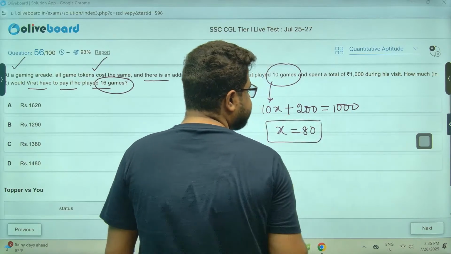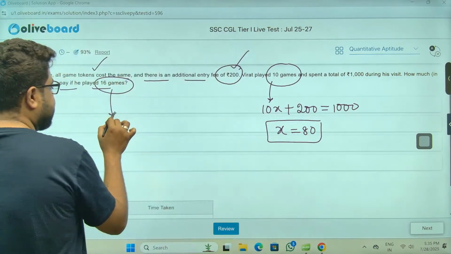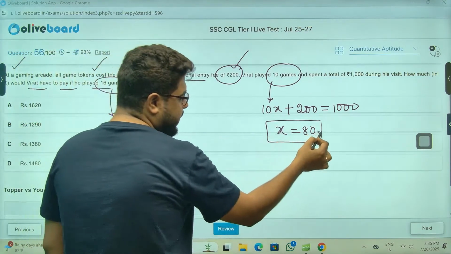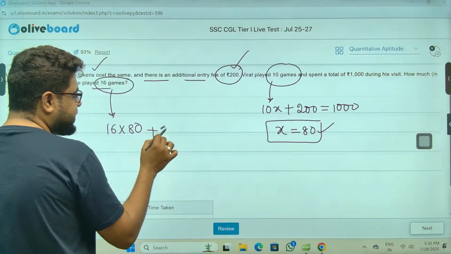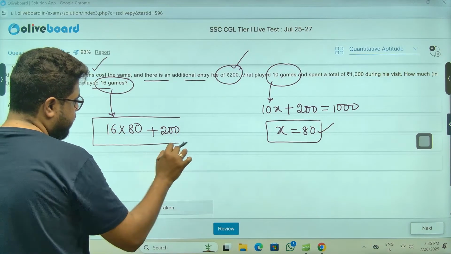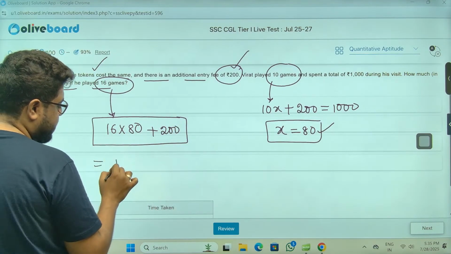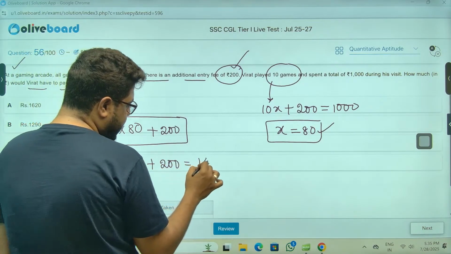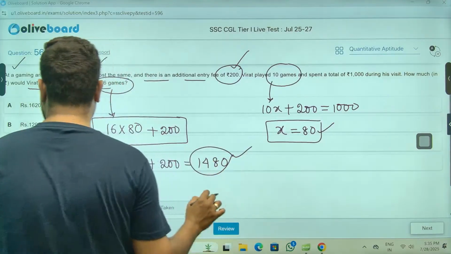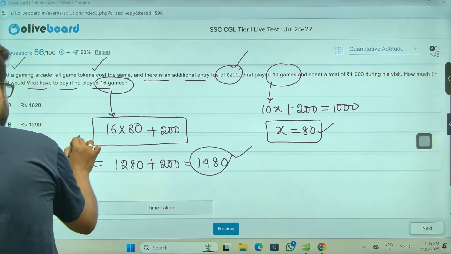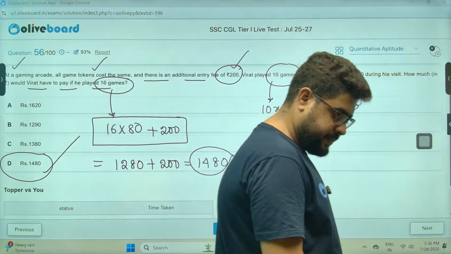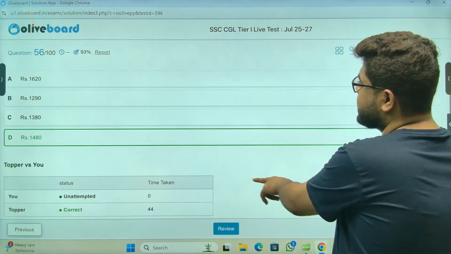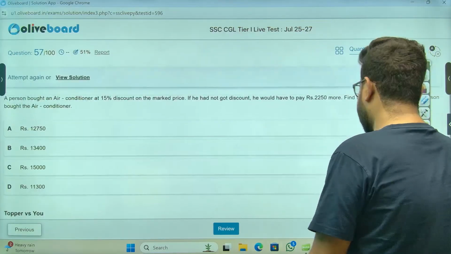This is 800. Now, if he wants to play 16 games, he needs to pay 16 into every game, 80 rupees, plus 200 rupees entry fees. Sir, 64 into 2, 128, plus 200. So he needs to pay 1480 rupees. Option में है क्या sir? 1480 sir, option number D. Option number D sir. Yes, Raghu, चलेगा भाई. 1480 rupees is the correct answer. ठीक है?